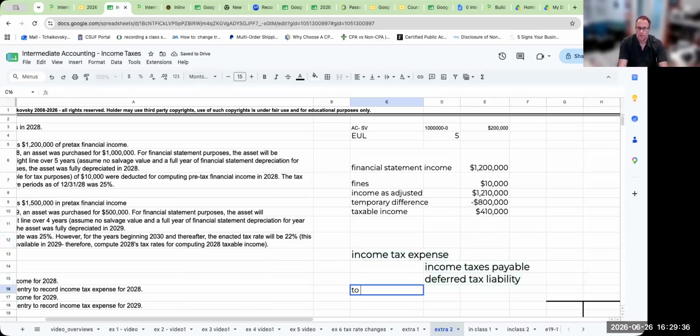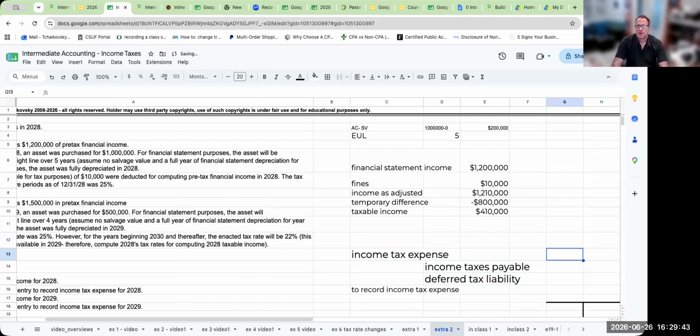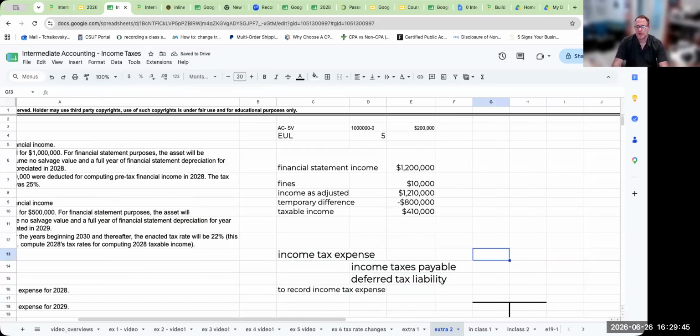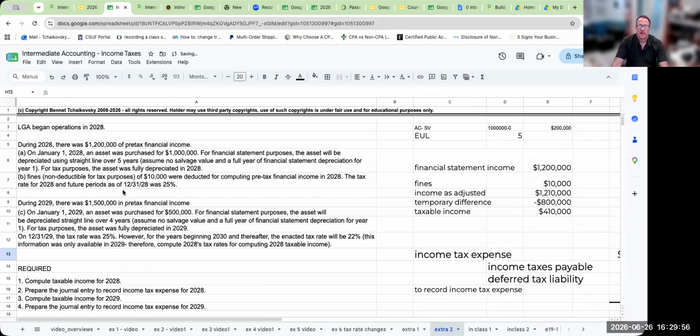Okay, so this is going to be record income tax expense. So here my income tax expense would essentially be 1,210,000 at 25% because that is what the tax rate was as of 12/31/28.